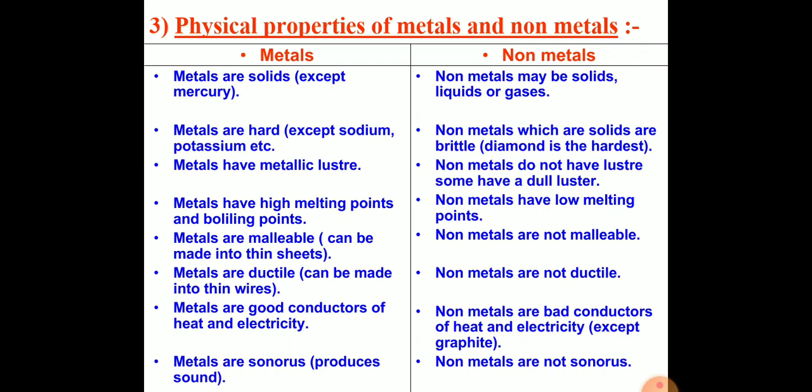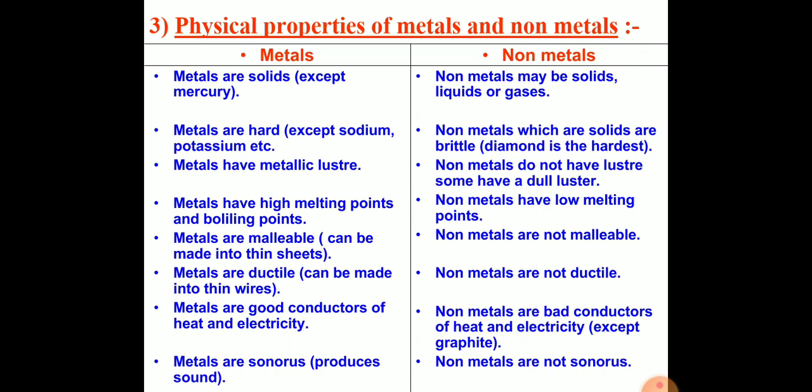Whereas hydrogen, oxygen, nitrogen, chlorine are all non-metals found in the gaseous form. Metals are mostly hard, except sodium and potassium, which we can cut with the help of a knife. So these are called alkali metals. Alkali metals like lithium, sodium, potassium are soft. So these are exceptions in the case of metals.